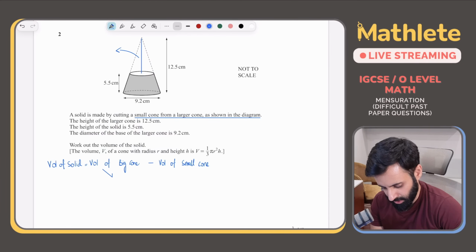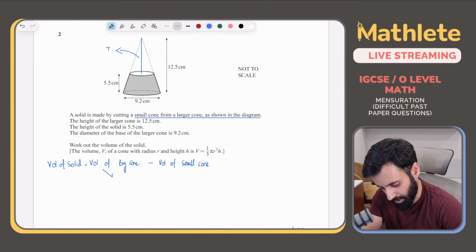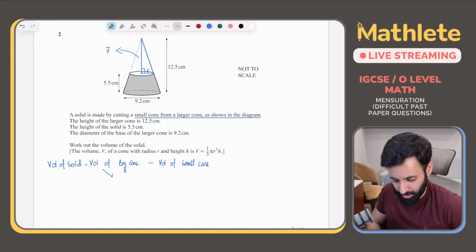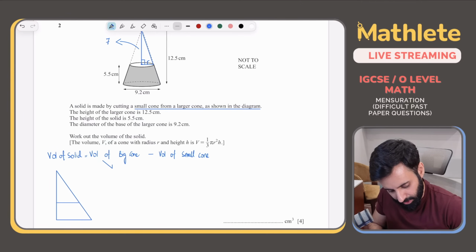ठीक है. अब let's figure out. First, let's write down the height. 12.5 minus 5.5, that's equal to 7. लेकिन सवाल ये है कि radius कहाँ से लाएं? ठीक है, radius कहाँ से लाएं? We use ratio. That's correct. Why? Because remember, whenever you see frustum, you are dealing with a pair of similar triangles. So this is 7. This is 12.5.